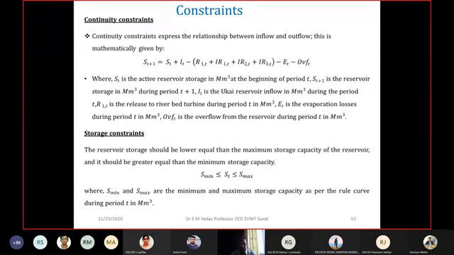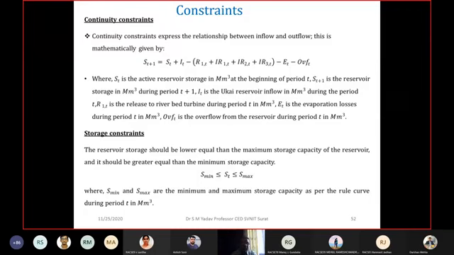Similarly, here for minimizing the irrigation deficiencies, what are the constraints? Constraint number 1 is your continuity constraint. Whatever may be the inflow and whatever may be the outflow, they should match each other. That is, storage at time t plus 1 is equal to storage at time t plus inflow minus release 1, minus irrigation supply 1, irrigation supply 2, irrigation supply 3, evaporation losses and overflow. So this gives me the continuity constraint.